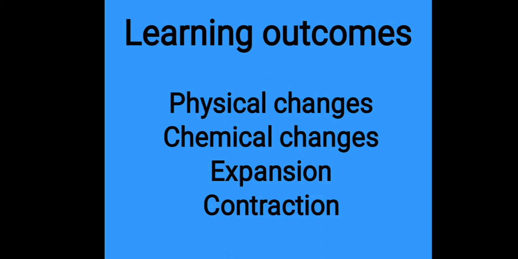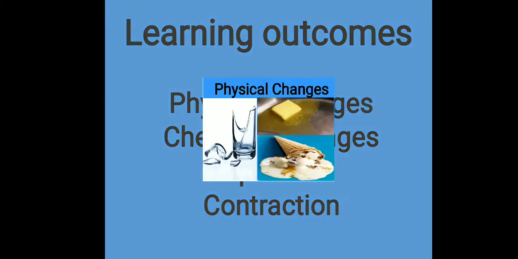Cooking of food, drying of clothes, growing of trees, and ripening of fruits. These are all examples of different changes that occur around us. Changes can either be physical or chemical, depending upon whether a new substance is formed or not. So let's begin. First one, physical changes.